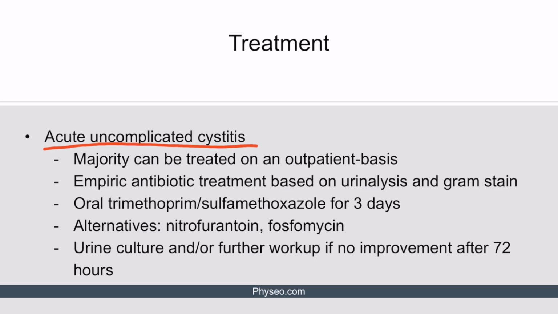Urine culture or further workup is indicated if no improvement is seen after 72 hours of therapy. Definitive identification of the causative organism and its resistant pattern on urine culture and sensitivity can help guide the appropriate antibiotic coverage and help improve symptoms in many of these unresponsive cases.